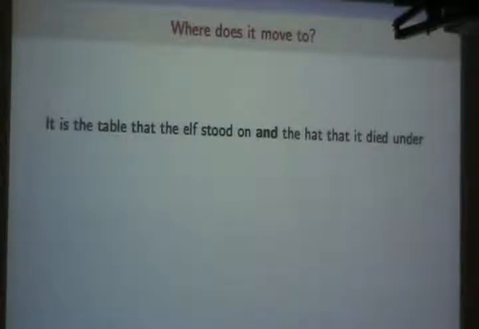The hat that it died under. So this too is one of these sentences that has a preposition whose noun phrase is being spoken somewhere we don't expect it to be. Now remember what and does.